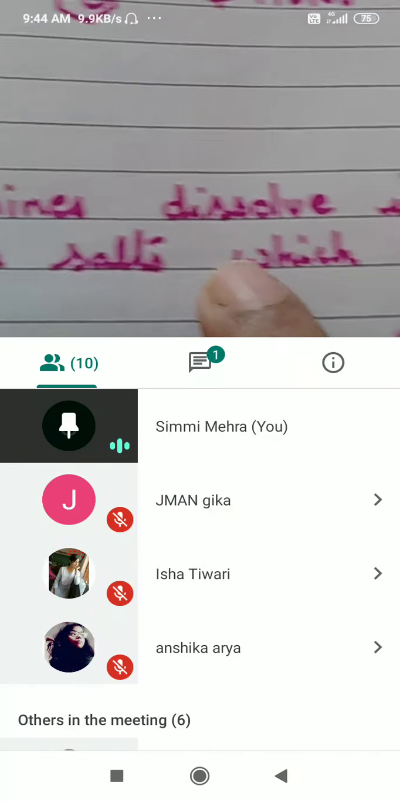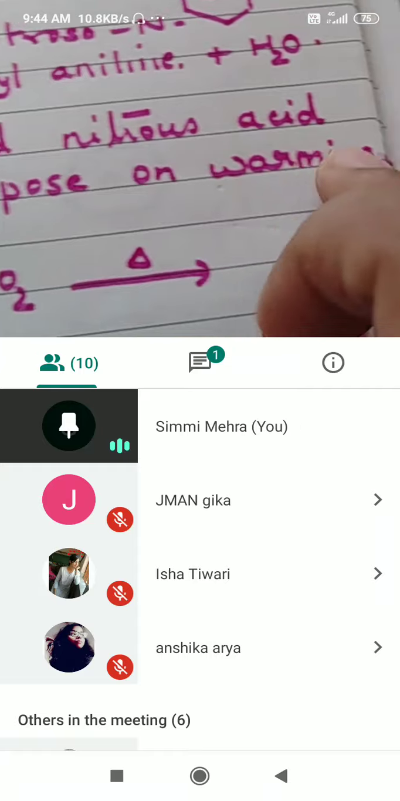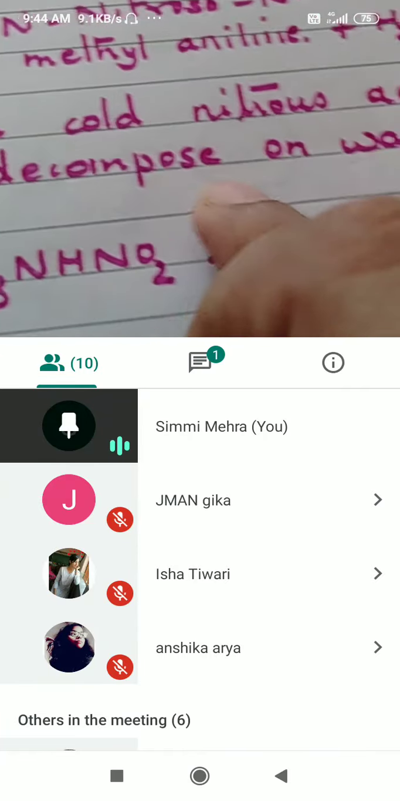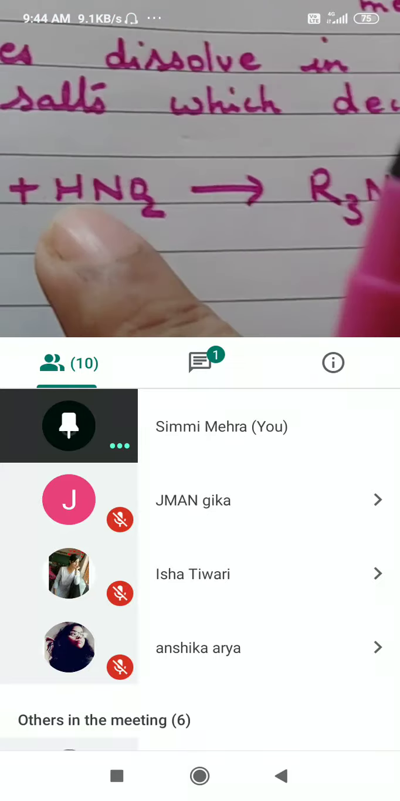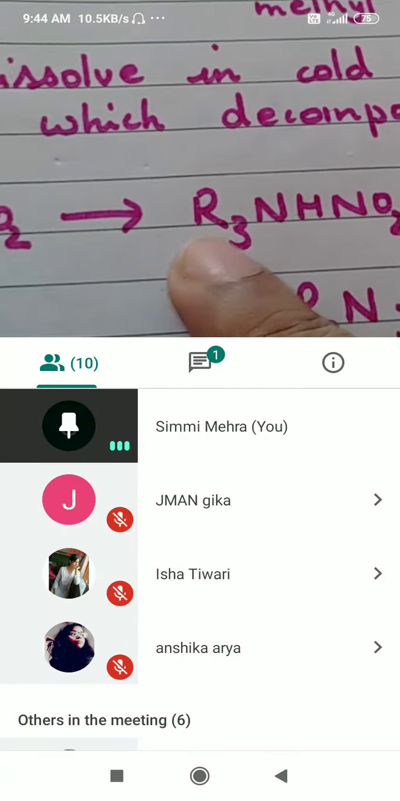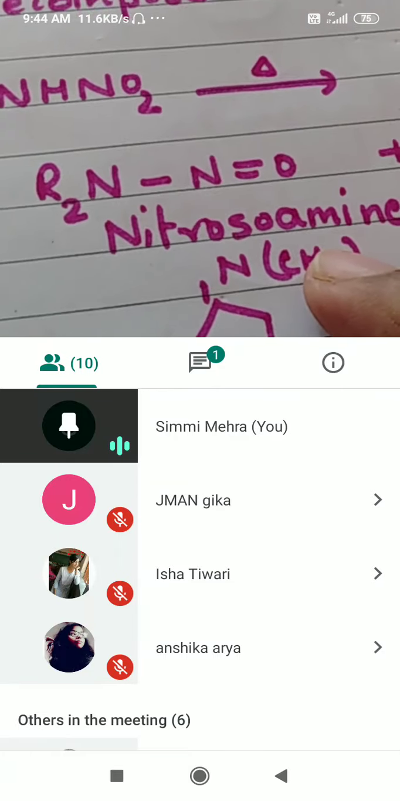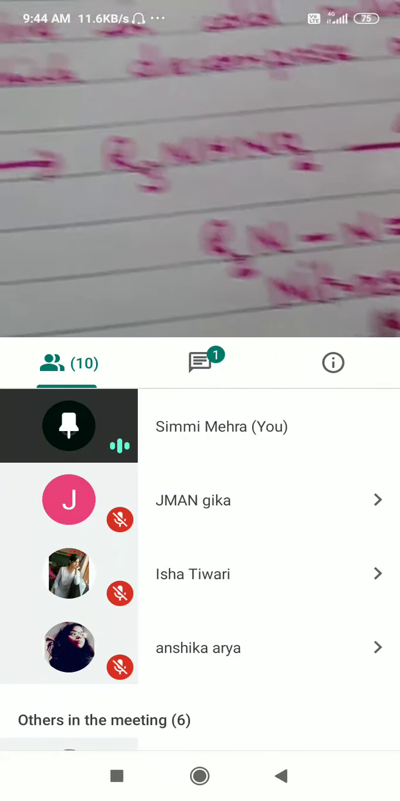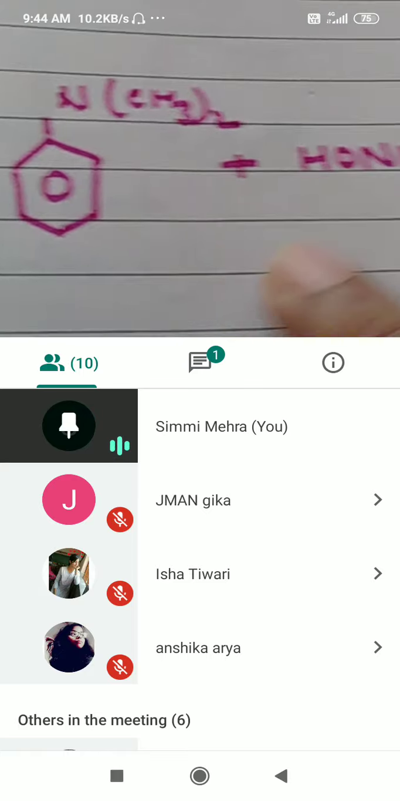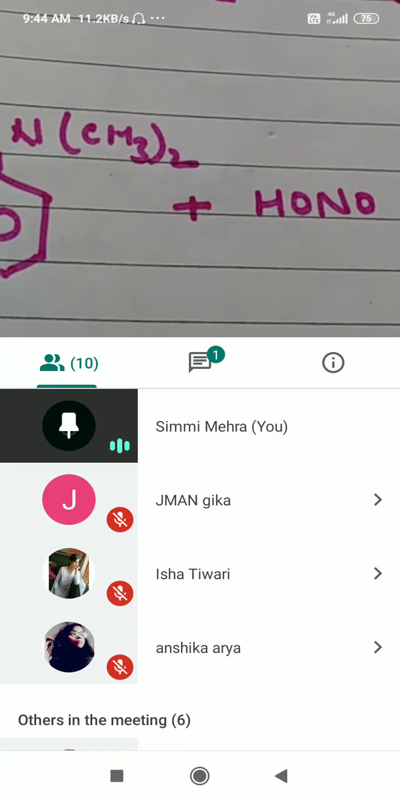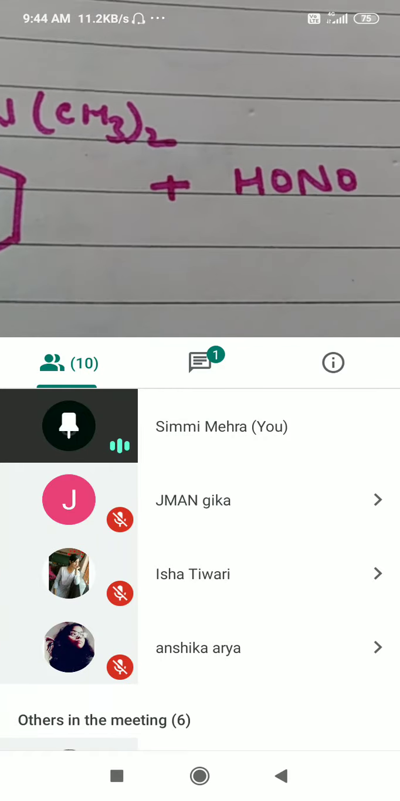Alright, tertiary amines, they dissolve in cold nitrous acid. They form salts which decompose on warming. So if it is a tertiary amine, with nitrous acid it will form this salt which on heating will form nitrosoamine. Is that clear?